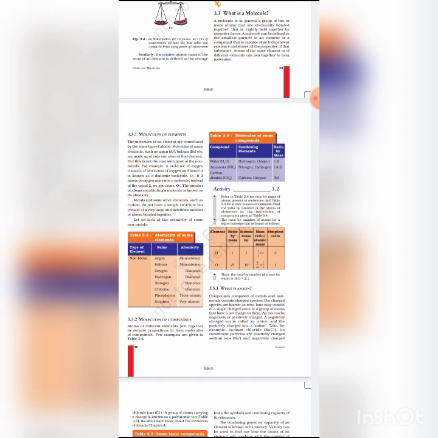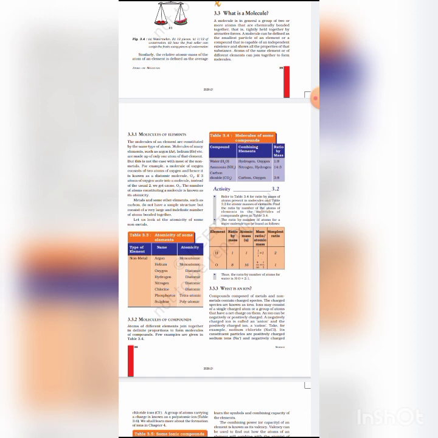Clear? 1 mole of ammonium ions, that means 1 mole of NH4+ ions, is also 6.022 into 10 to the power 23 ions. Clear? 1 mole of phosphorus, that means P4, is 6.022 into 10 to the power 23 molecules of P4.